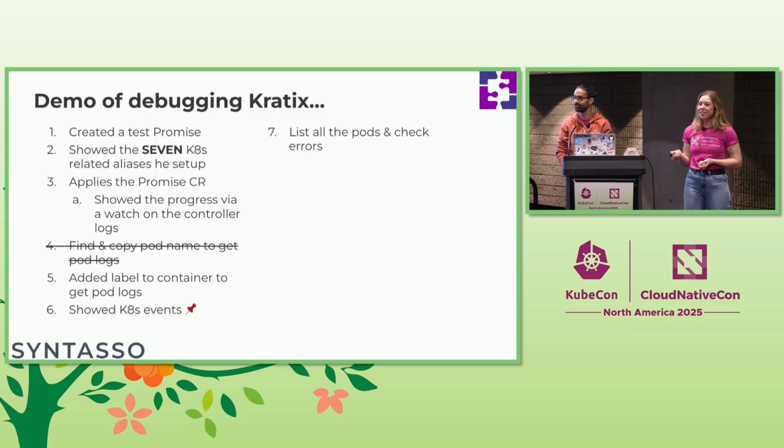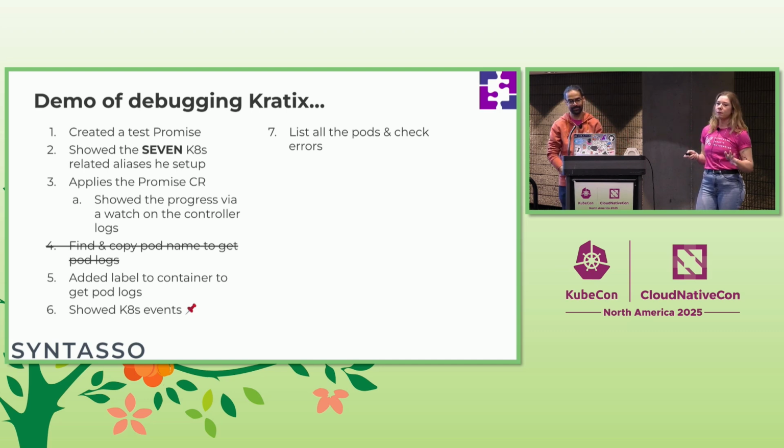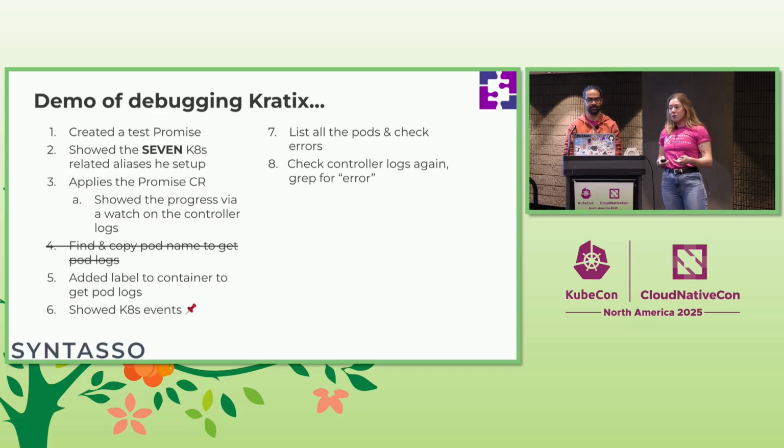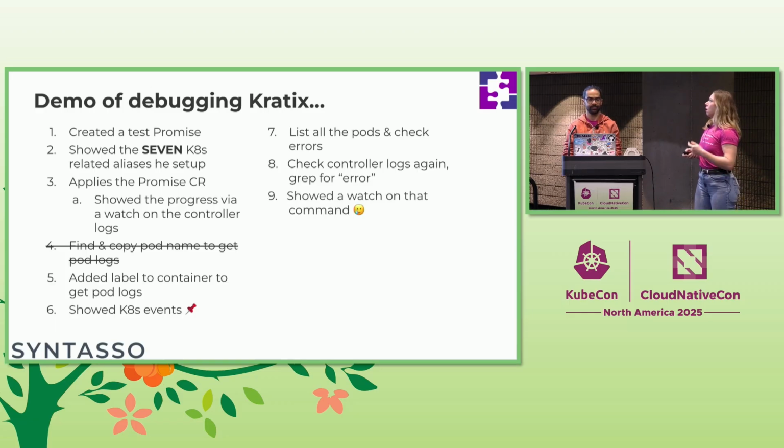Now we've got another side that he has to go through. We're about 15 minutes into just a debugging story now. So the way it works, we don't just spin up one pod, we spin up many pods, which means you had to list all of them and check every single pod for errors. And because those logs are changing, he then had to set up a watch and grep for errors in those logs so that he could see which of those pods were failing. And then had the watch on that command. We're about 4 different tabs in at this point, maybe 4 or 5, all at the same time that Sid is having to go through one by one to try and find the error for us.